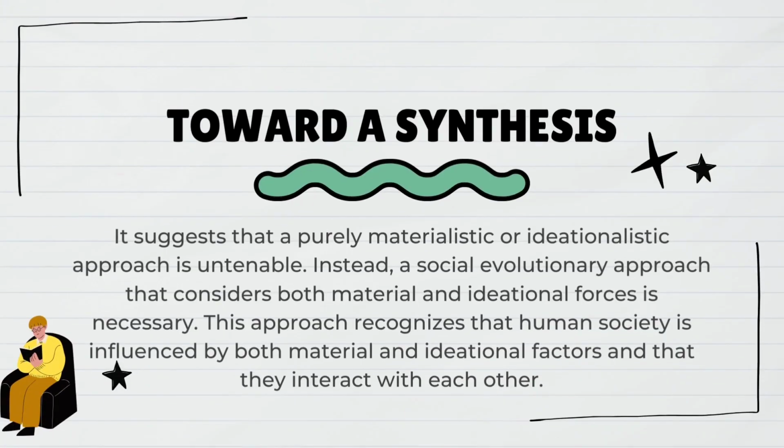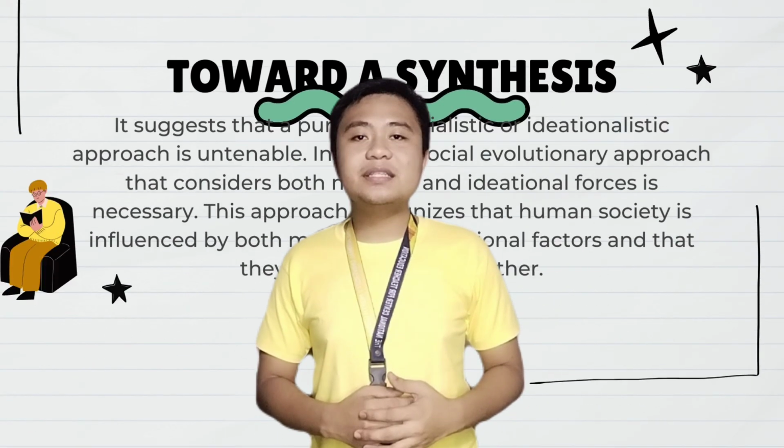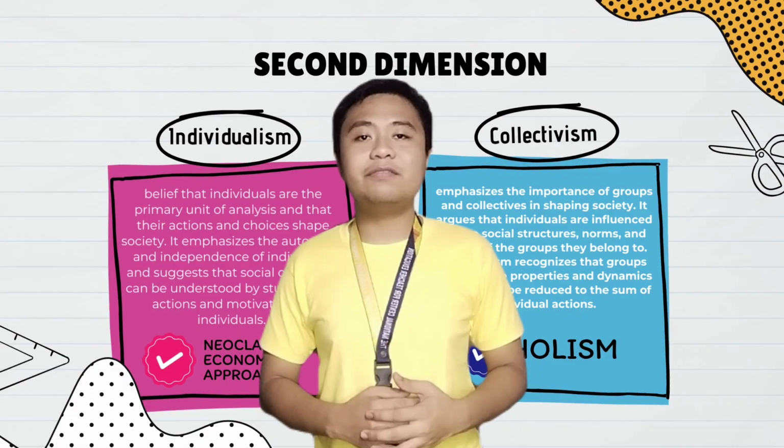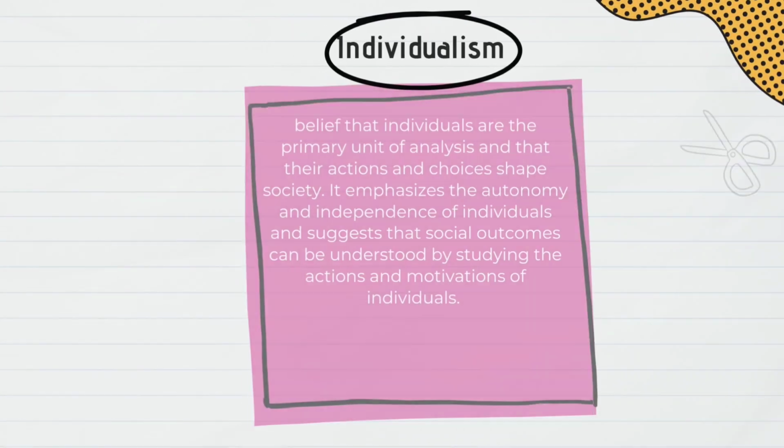Synthesizing these two suggests that a purely materialistic or ideationalistic approach is untenable. Instead, a social evolutionary approach that considers both material and ideational forces is necessary. The next dimension is the dichotomy of individualism and collectivism.